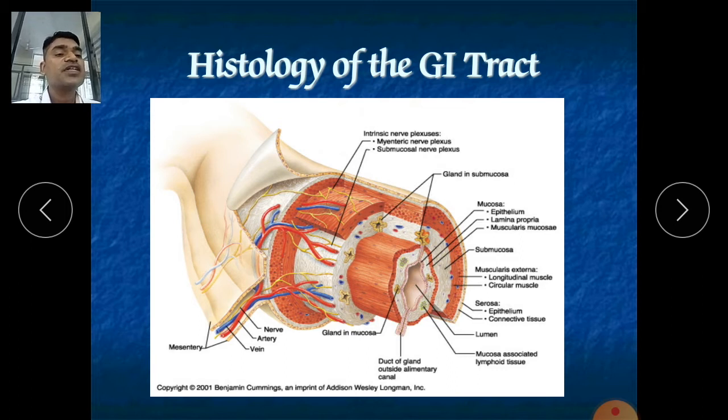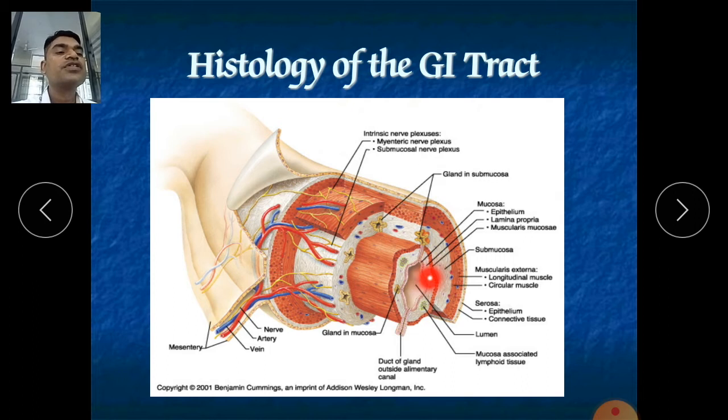This muscularis mucosa is available in the esophagus, stomach and small intestine, and it is also supplied with a rich blood supply. Here are the glands of the mucosa. It is the last part of our mucosa, and this muscularis mucosa is connected to the submucosa.